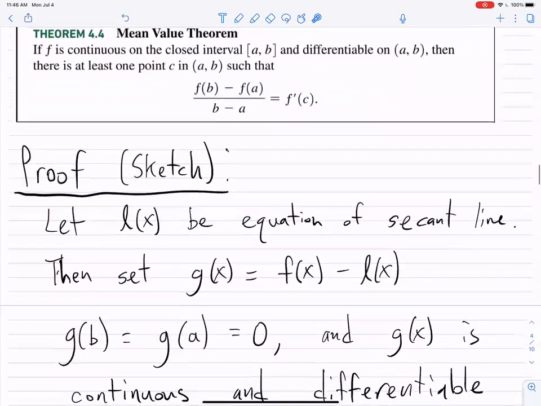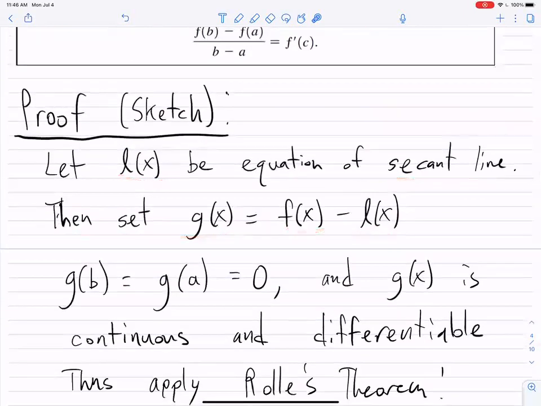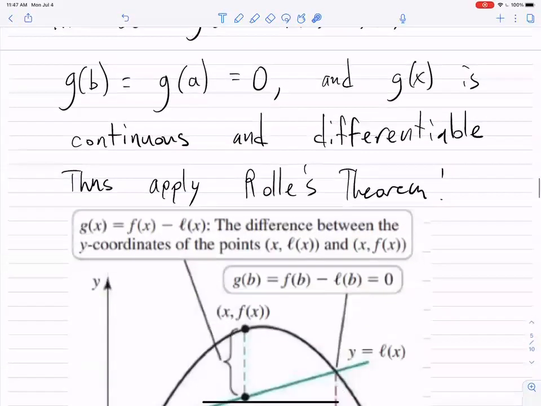So let's record that. Let L of x be the equation of the secant line, and then set g of x to be the function f of x minus L of x. Then we notice that if you plug in b right here, the function and the secant line have the same value. And if you plug in a right here, the function and the secant line have the same value. So that means g of b and g of a are both 0. And g of x is continuous and differentiable because f is continuous and differentiable and L is continuous and differentiable. So if you take their difference, it's continuous and differentiable, and so we can apply Rolle's theorem.